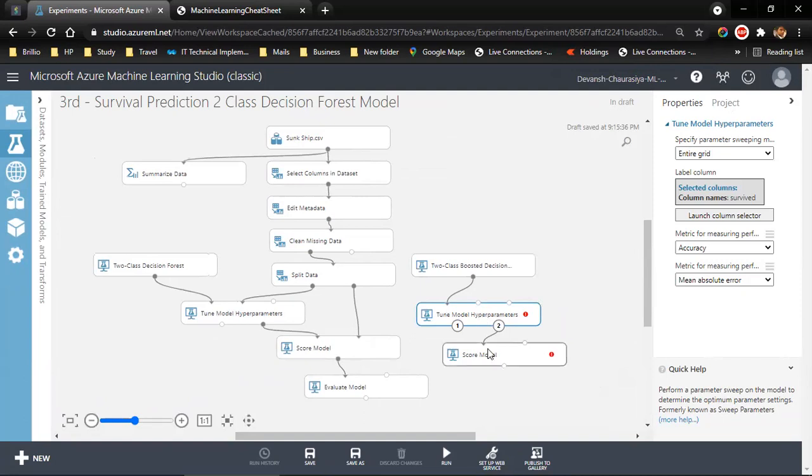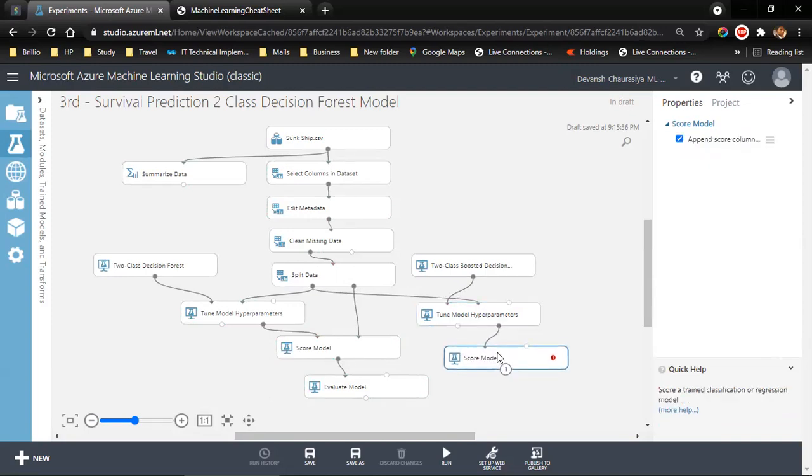Now what it requires is the training data, right? So this algorithm will run on that training data. The training data will come from the split data. The first part is the 70% part. I supply it over here. Good. Now, once this runs, it will go to score model.